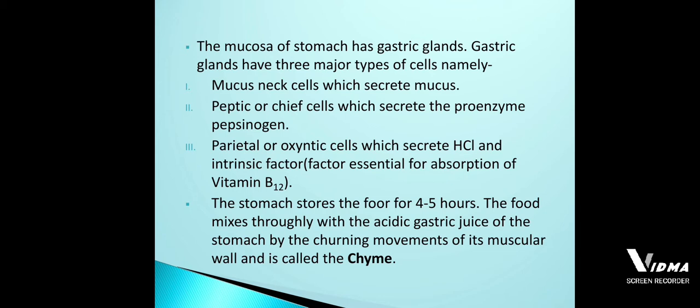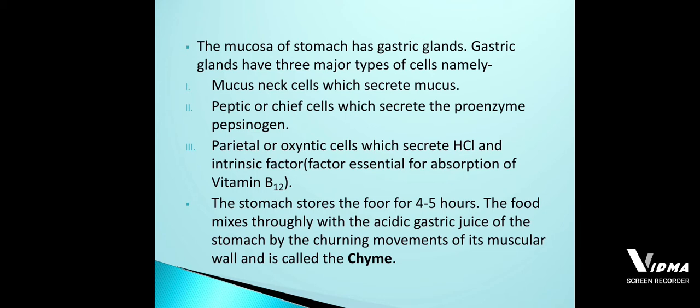In that, the innermost layer is called the mucosa, which is made up of epithelium tissue. The mucosa layer of the stomach consists of the digestive glands, which with respect to the stomach are called the gastric glands.